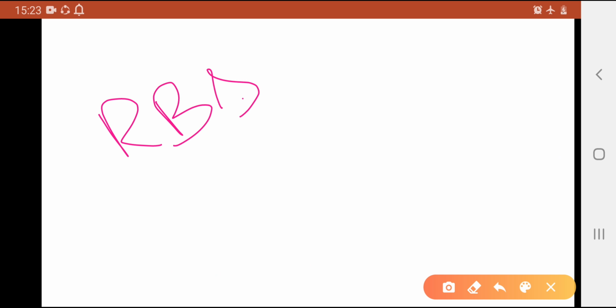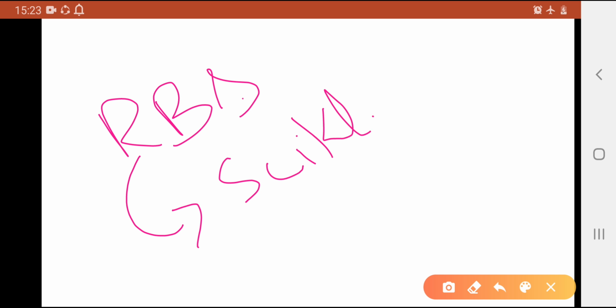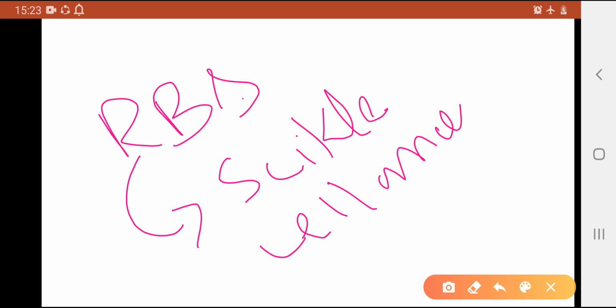As I have told you, there is a disease known as sickle cell anemia. They have sickle shaped cells, just like a dumbbell.